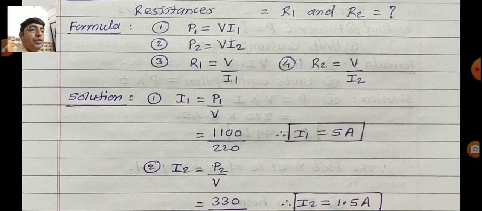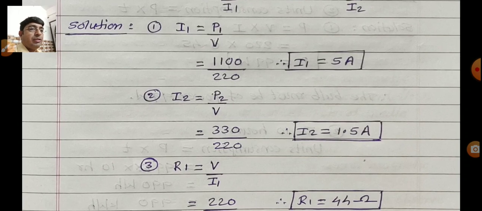First, I1 equal to P1 upon V. So 1100, the value of P1, divided by the value of V, which is 220. After calculation, you get the answer I1 is equal to 5. I means current, measured in ampere, indicated as a capital A. Second, the current I2 equal to P2 divided by V. Substitute the values: 330 divided by 220. After calculation, you get the answer 1.5 ampere.